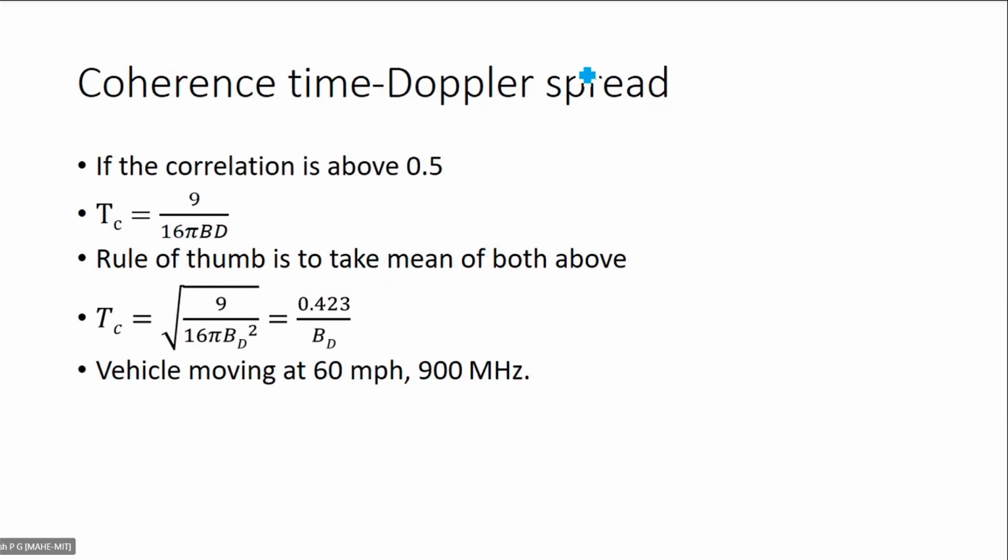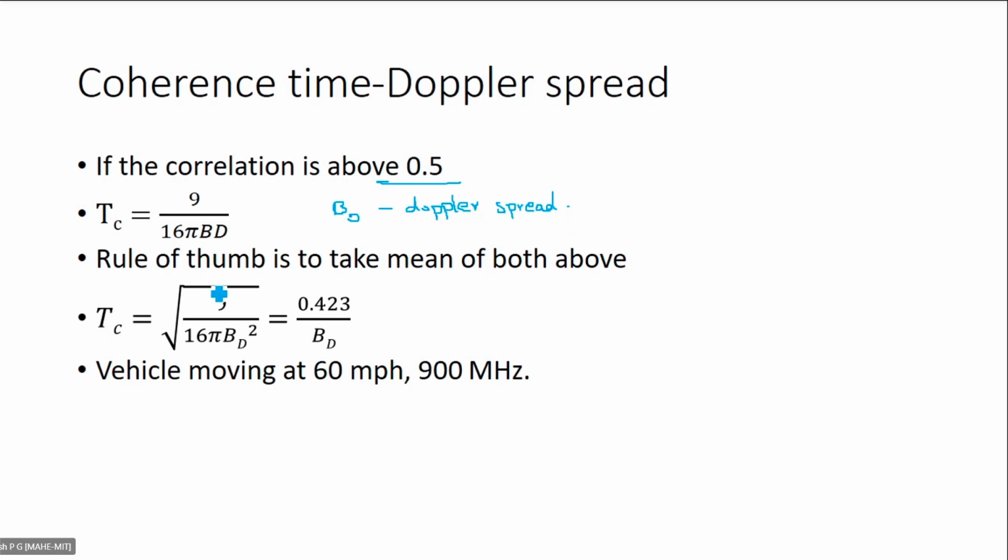If the correlation is above 0.5, which is usually the case, as we also saw earlier in multipath, then Tc, which is the coherence time, is equal to 9 by 16 pi BD. Usually you have to write BD like this, which is Doppler spread.